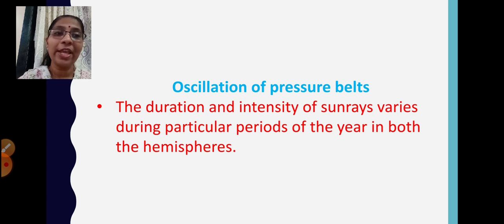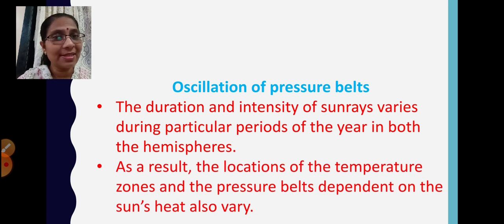Okay, so this duration and intensity of sun rays which varies during particular periods is there in both the hemispheres. As a result of this, the locations of the temperature zones and the pressure belts dependent on the sun's heat also varies. Like we learnt about the location of the temperature zones and the pressure belts, 5 degrees north to 5 degrees south, equatorial low pressure belt. Then we learnt about mid latitudinal high pressure belt. So all these may also vary because of the intensity and the duration of the sun rays.